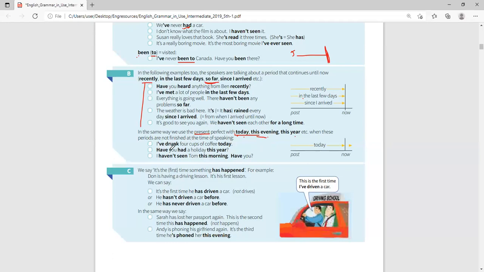Example, I have drunk 4 cups of tea today. Maybe it's not even 4 o'clock now. So you see, I have drunk 4 cups of tea today, meaning from the time the day began up to now. And remember, the day has not finished. Maybe it's now 4 o'clock or 5 o'clock, or maybe 6 o'clock. We're still today. So I'm looking at the time from the beginning up to now. Yeah, the day has not ended. The day is not finished as I'm speaking.